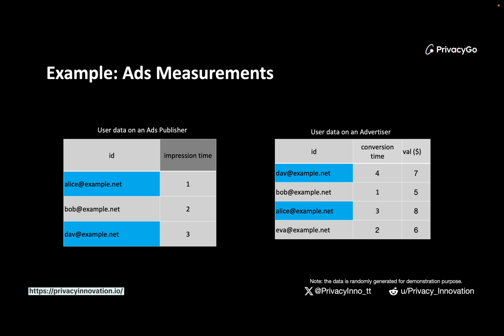If we abstract this problem a little bit, we can think of it this way: we have two parties here, each of them has their own database. On the publisher side, there is a database containing some user IDs and the impression time. User IDs are basically the users who saw the advertisement, and the impression time is the time that they saw the advertisement. On the other side, there is a database belonging to the advertiser as well. There are three columns here. The ID is the ID of users who made the purchase, the conversion time is the time that they made the purchase, and of course, the value here is the money spent.